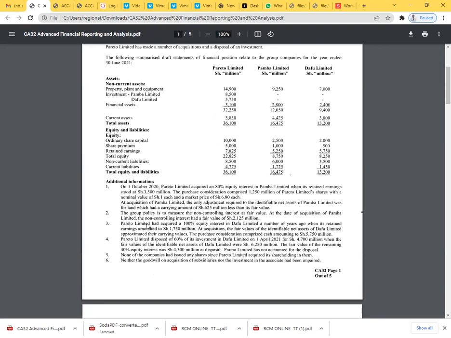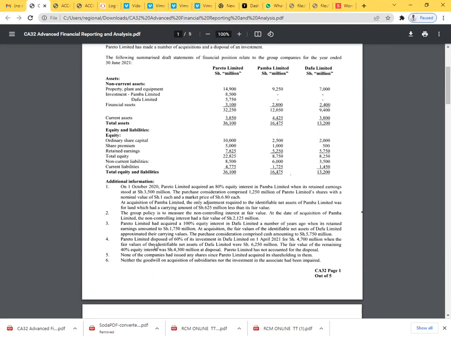Note number 3, Pareto Limited had acquired 100% equity interest in Dafu Limited a number of years ago when its retained earnings amounted to 1750 million. At acquisition, the fair values of identifiable net assets of Dafu Limited approximated their carrying values, meaning that we do not have any fair value adjustment. The purchase consideration comprised cash amounting to 5750 million.